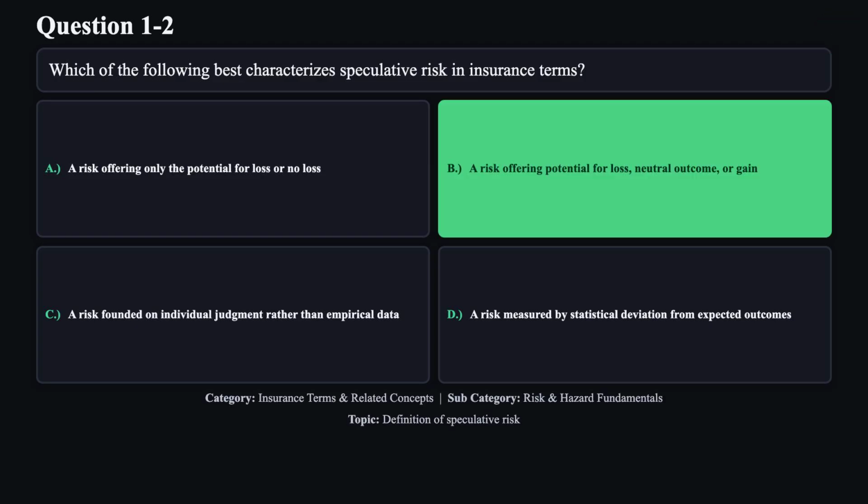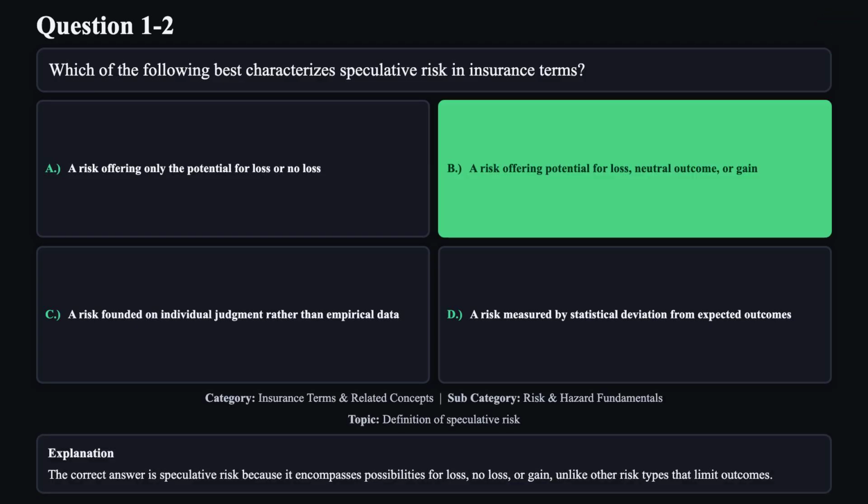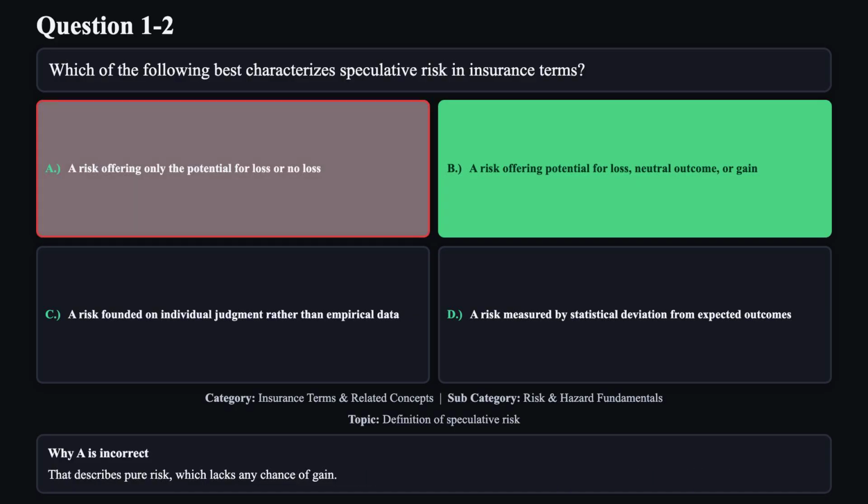The correct answer is B. The correct answer is speculative risk, because it encompasses possibilities for loss, no loss, or gain, unlike other risk types that limit outcomes. Reason A is not correct. That describes pure risk which lacks any chance of gain.